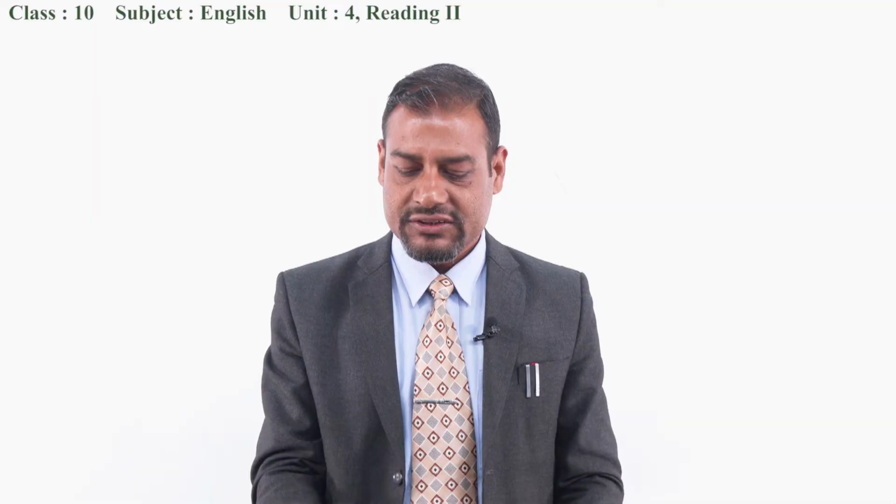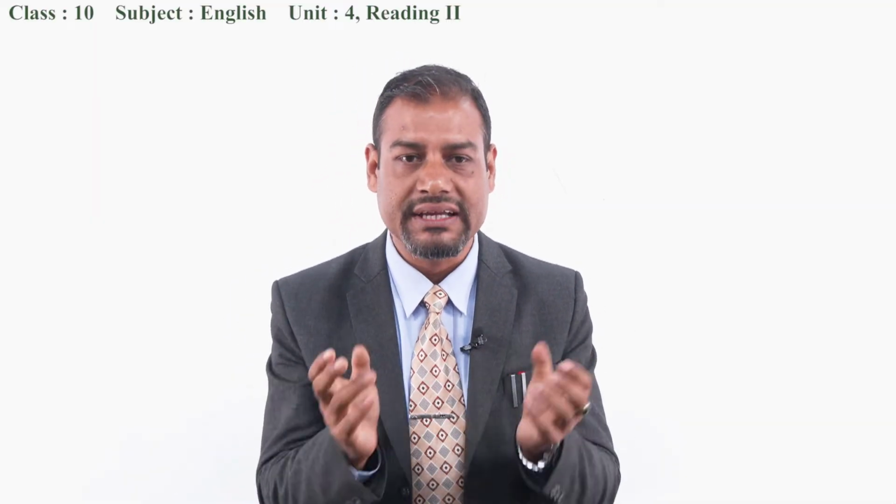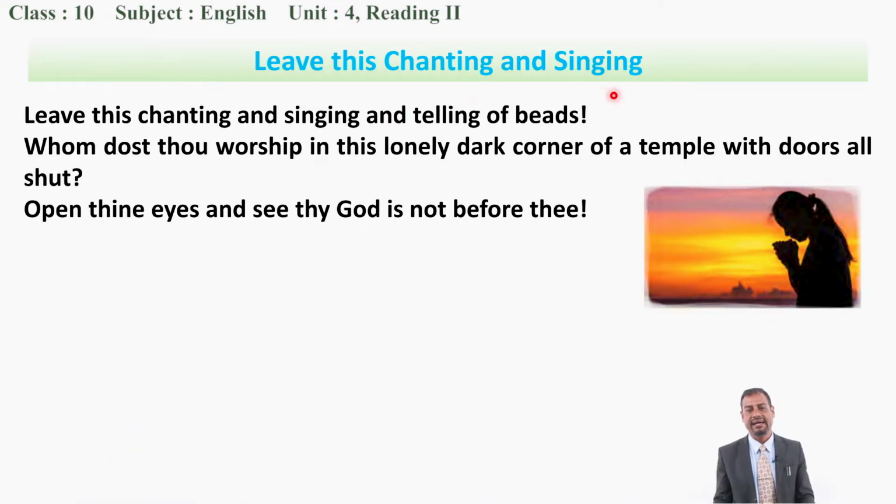Now, this type of text we are going to learn now, and the title of our text, the poem, is Leave This Chanting and Singing. What does it mean? What does the title say to us? Can you tell me now? Yes, leave this chanting and singing. Now you have to be clear with the title, okay? So don't chant, don't sing, okay? Instead of this, we have to come out to work. We have to come out to help the needy people. Is it clear to you? Just praying to God is not enough.